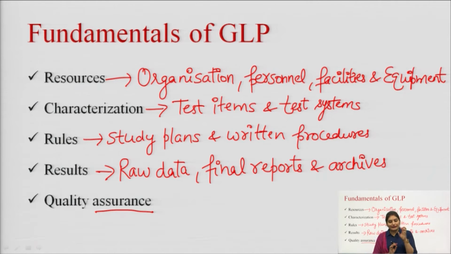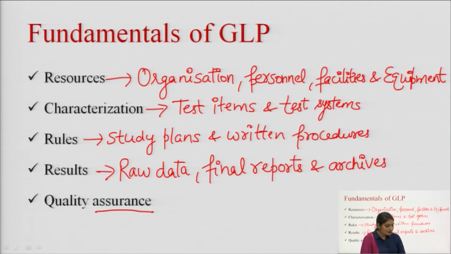And all the GLP texts, irrespective of their origin, have the following 5 fundamentals: first is resources, and these resources include the organization, personnel, facilities and equipment. Second is characterization, and characterization include test items and test systems. Third is rules. Rules consist of study plans and written procedure, and results include raw data, final reports and archives. And last fundamental is quality assurance.